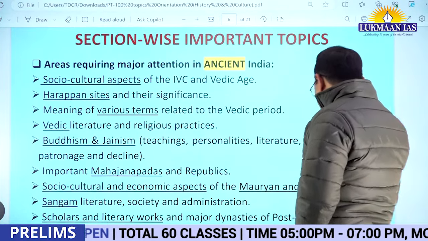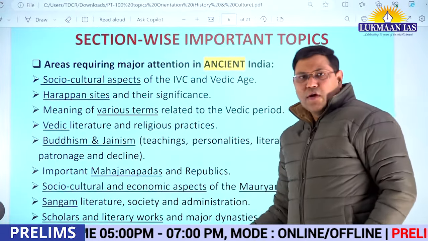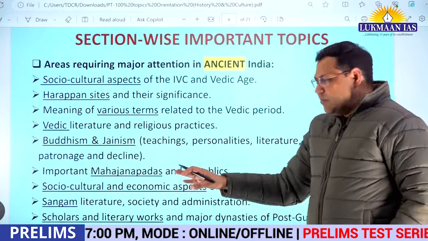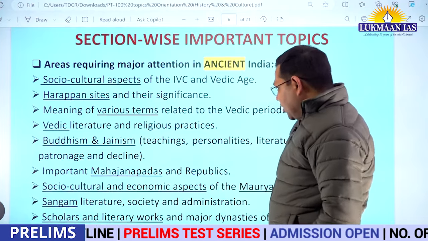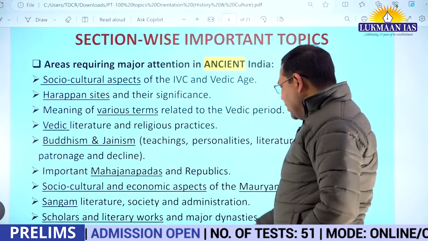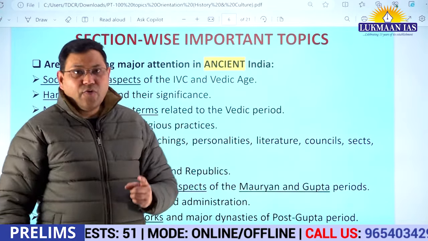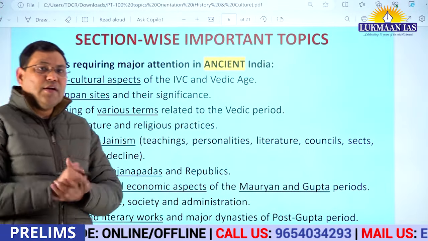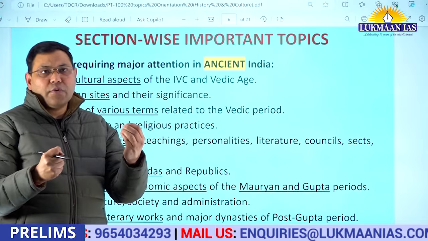When it comes to the Mauryan and Gupta period, as I said earlier, socio-cultural and economic aspects should be studied well. When it comes to Sangam literature or Sangam age, first you should know the basics of the literature because that is the source of information about the Sangam age, then the society of those times and administrative aspects. One pet area of UPSC is different scholars and literary works. For example, Abhigyan Sakuntalam was written by Kalidas.